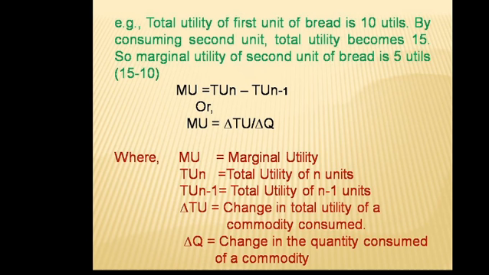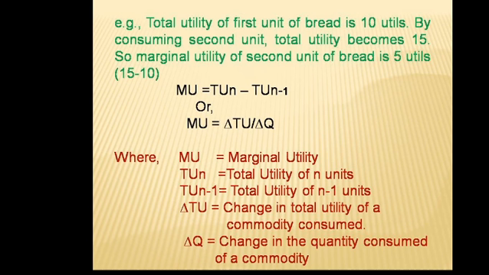MU is equal to TUn minus TUn-1, or MU is equal to delta TU divided by delta Q. So these are the two formulae through which we can calculate our marginal utility, where MU is equal to marginal utility, TUn is equal to total utility of n units, TUn-1 is equal to total utility of n minus 1 units, that means the previous units.